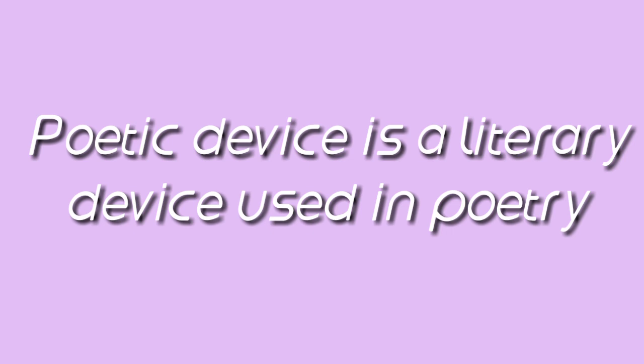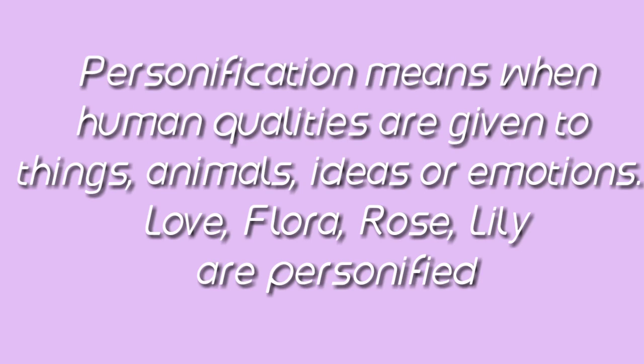Now let me mention poetic device, which is a form of literary device used in poetry. A poet uses this to create rhythm and enhance a poem's meaning. Now, at your age, it's better to know about personification and simile. So, personification means when human qualities are endowed on abstract things. Right? So here we see that love, Flora, rose and lily are personified.